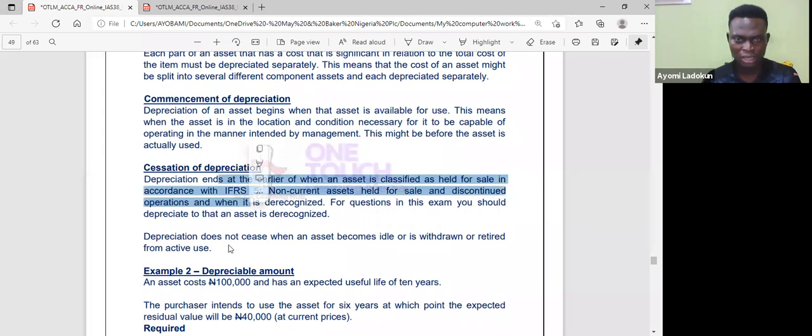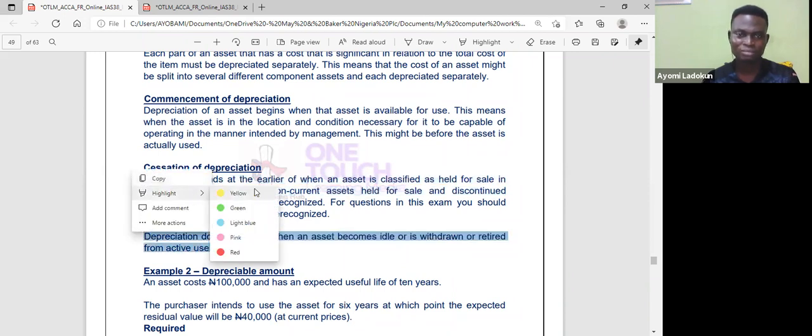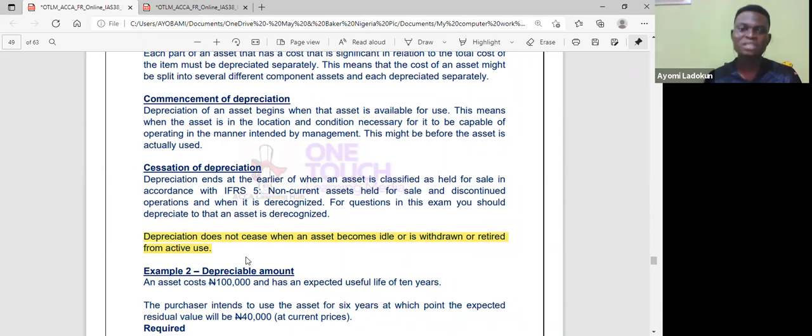So you could see that here. Now, if an asset becomes idle, or is withdrawn, or is retired, depreciation will continue. That's what you are saying here. Depreciation does not cease when an asset becomes idle, or is withdrawn, or retired from active use. Depreciation will not stop.